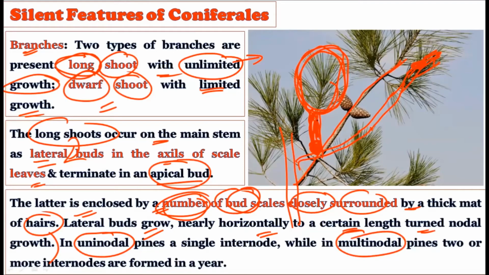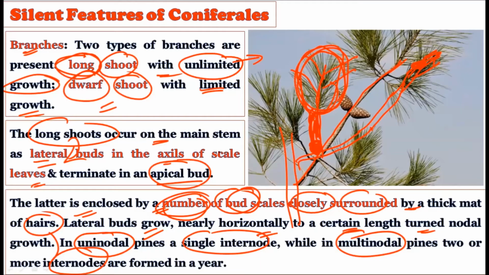Okay, in one pine you will find a single node like this, and in the other pines you will find multiple nodes in these particular short or dwarf branches. Generally the uninodal pines possess only a single internode, and the multinodal types of pines generally show more than two internodes formed in a year, right?